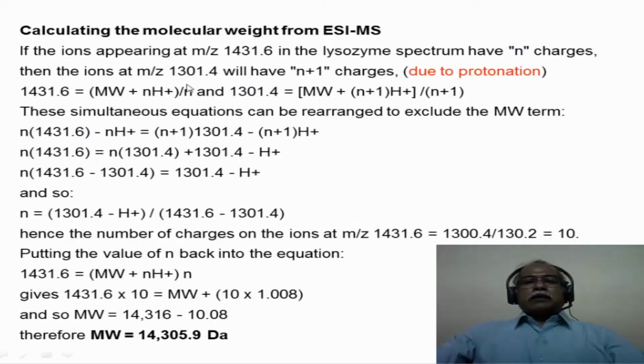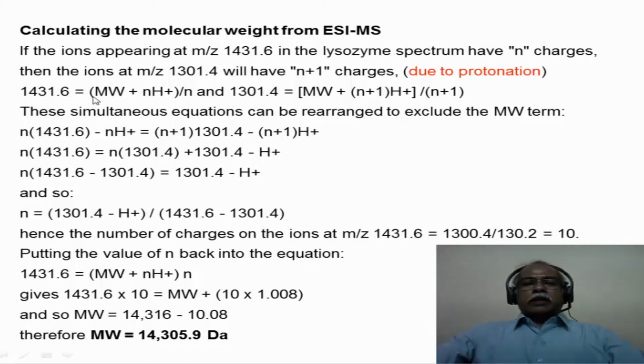Now let us arbitrarily assume that 1431.6 of the lysozyme spectrum has n number of charges in this particular ion. We don't know what the charge of this particular ion is. Let us assume there are n charges there. The next ion at 1301 will have n plus 1 charges. This is because of the protonation, one protonation more than the 1431. So one can write an expression.